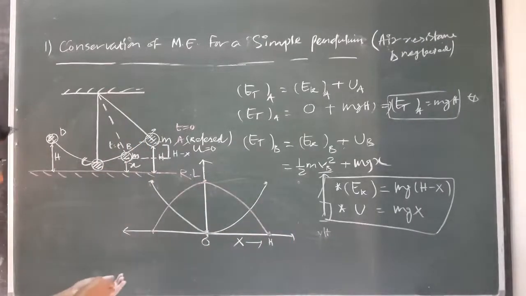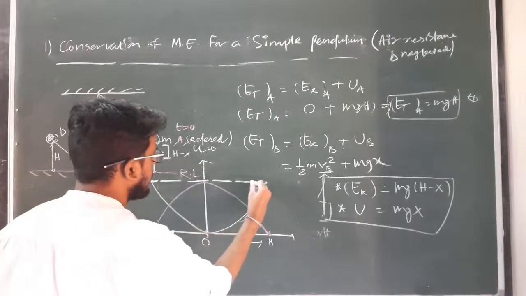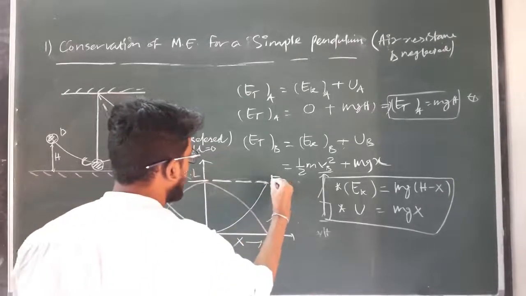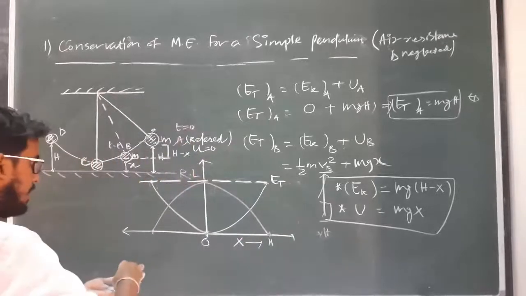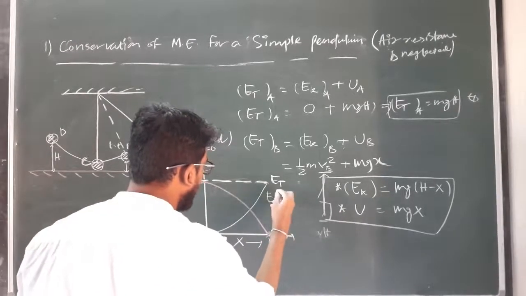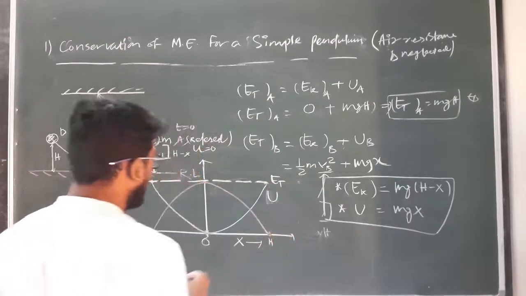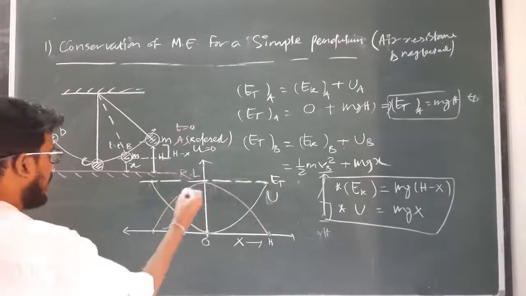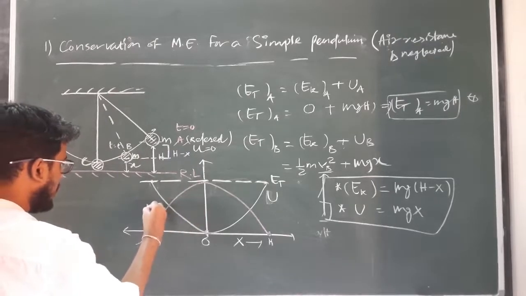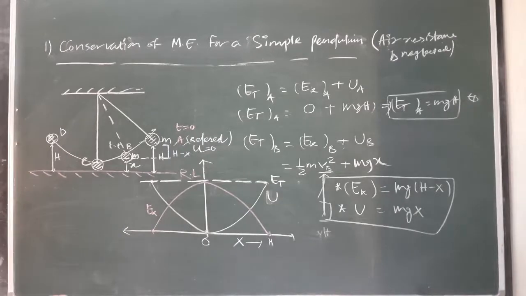Okay, and the total energy always remains constant. So this is E total. The green line is known as E potential, or U, and the red line is known as kinetic energy, Ek. Okay, clear?